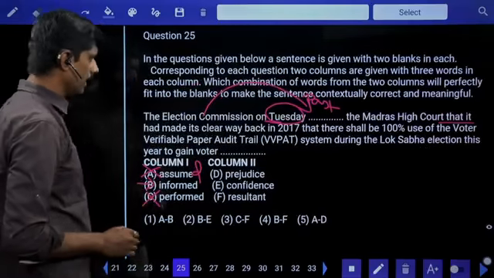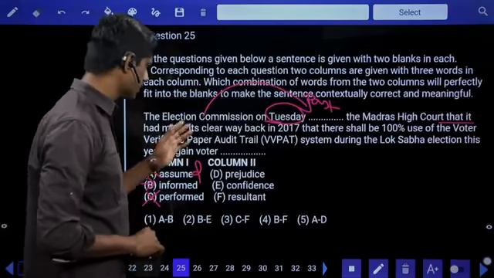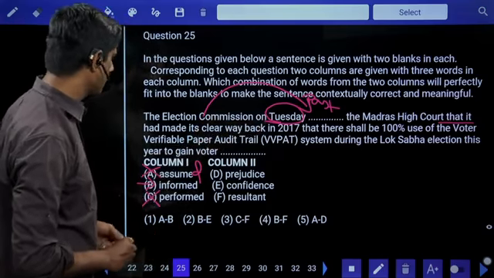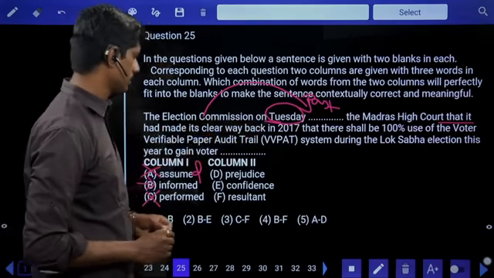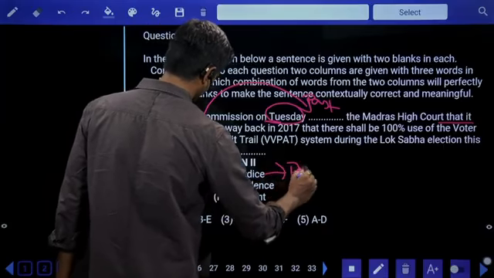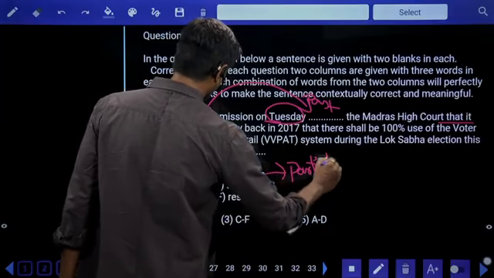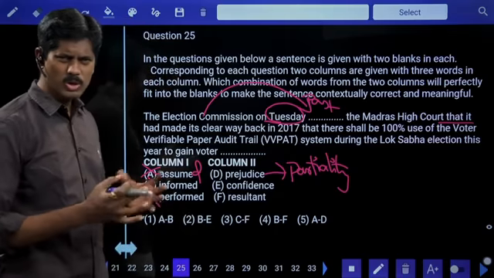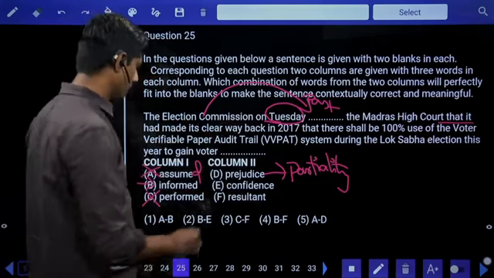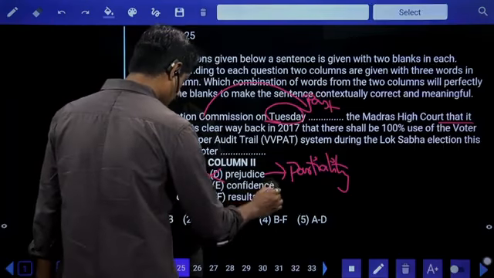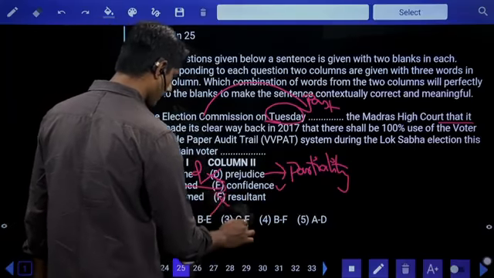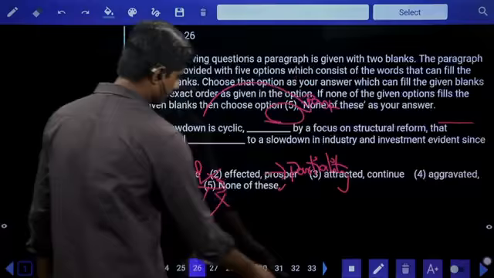It is B. It informed the Madras High Court that it had made it clear way back in 2017 that there shall be 100% use of voter verifiable paper audit trail system during the Lok Sabha election this year to gain voter prejudice. Prejudice means partiality. So, to gain voter partiality, will the Election Commission, Supreme Court or High Court come? No. Gain voter confidence? Yes. Voter resultant? No. The answer is BE. The second option is the right answer.